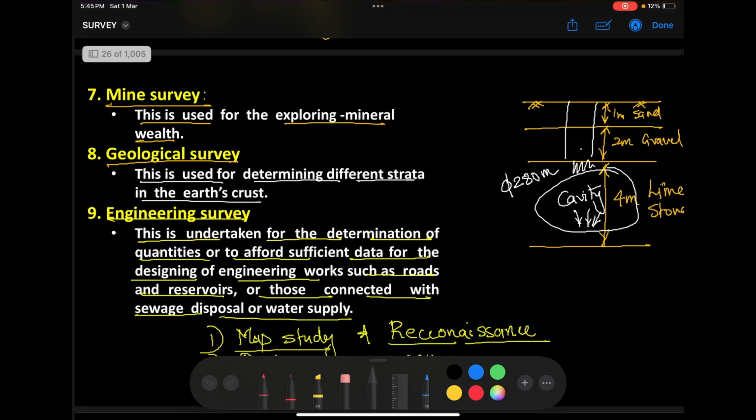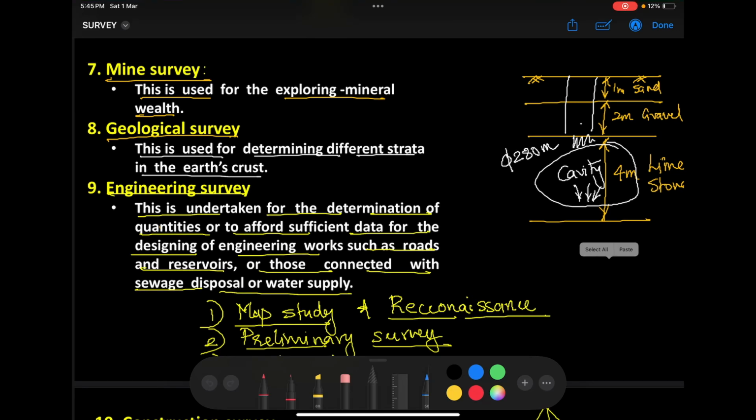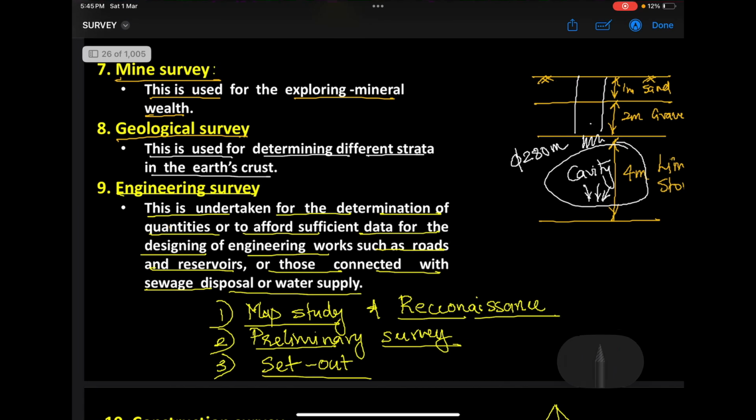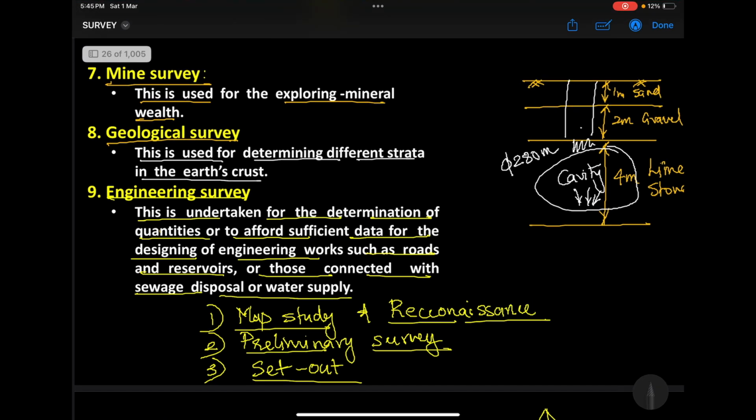When I say mine, what is the first thing that should come in your mind? Best example is Rocky Bhai. Right. Rocky Bhai takes care of which mine? Rocky Bhai takes care of gold mine. Right. In Karnataka, Rocky Bhai is the dealer of gold mines.